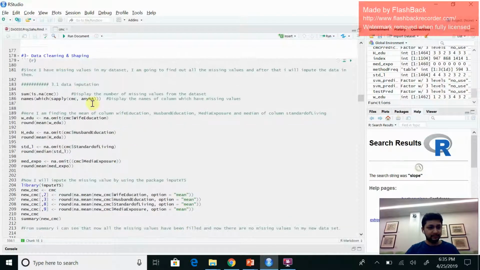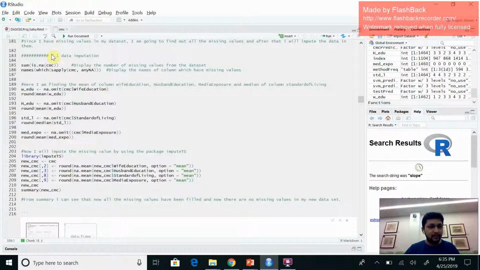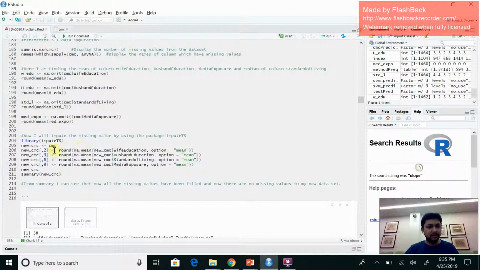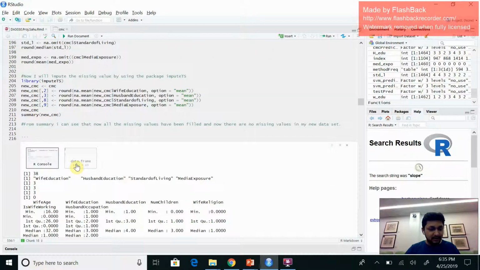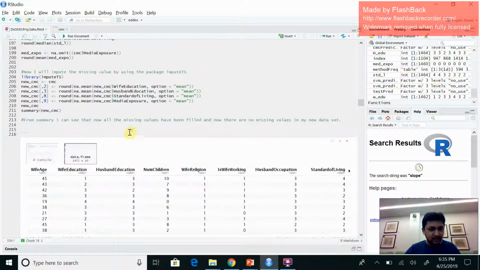Now here I have done data imputation. As you can see, there are NA values in my data set which I had removed randomly. I have imputed these values by using the mean of the values, and from the summary you can see that there are no missing values in my data frame.